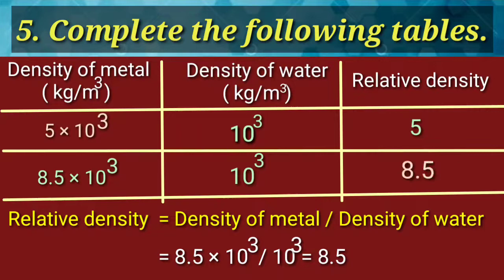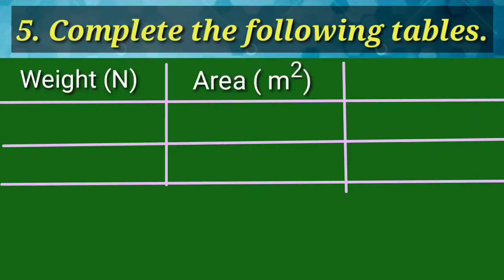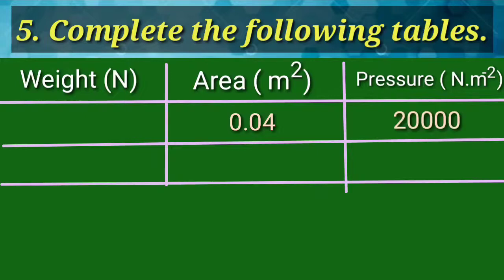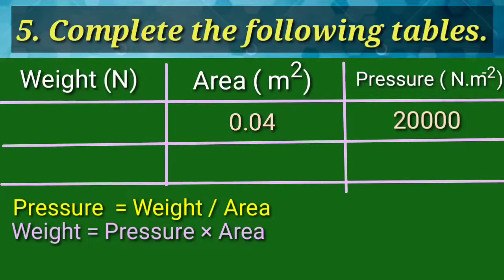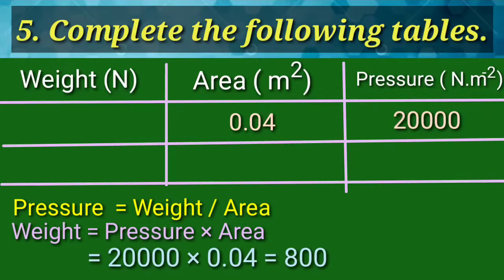Relative density is 8.5. Weight, area, pressure. Area 0.04, pressure 20,000. Using the formula pressure is equal to weight upon area. Weight is equal to pressure into area is equal to 20,000 into 0.04 is equal to 800.